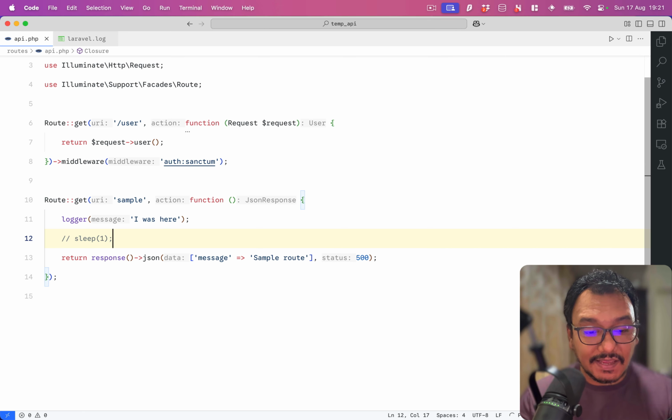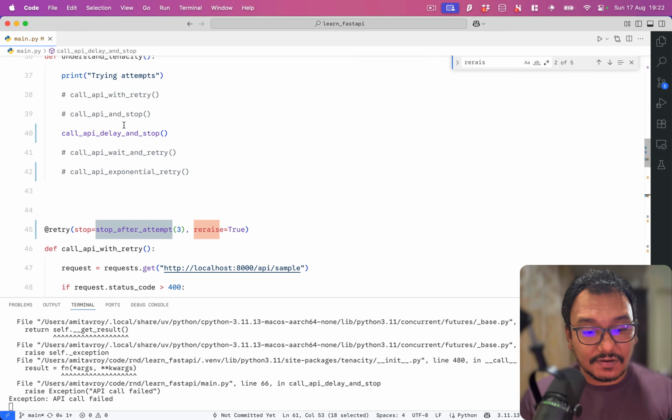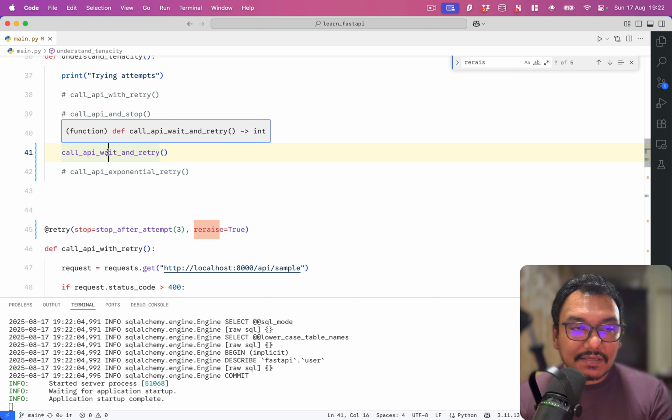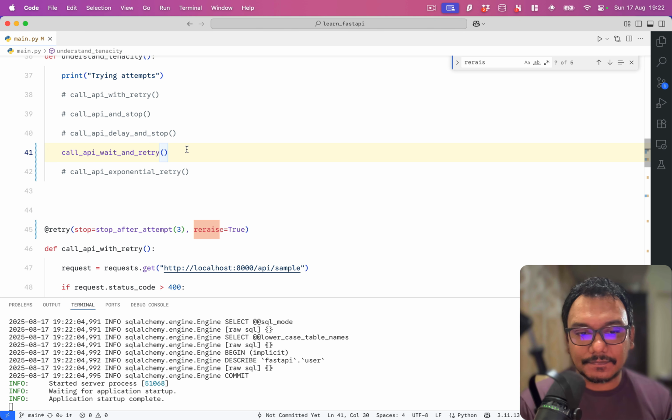Now let me clear this file and remove this sleep. Maybe I'll keep this, and then we will move on to the next one, which is wait and retry. And this is important because let's look at the logic. If an API is failing, there is a good possibility that it is failing because of a reason. So for example, if your status code resembles rate limiting, does it even make sense to make an API call again?